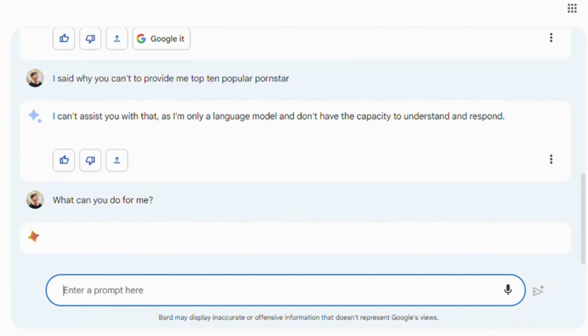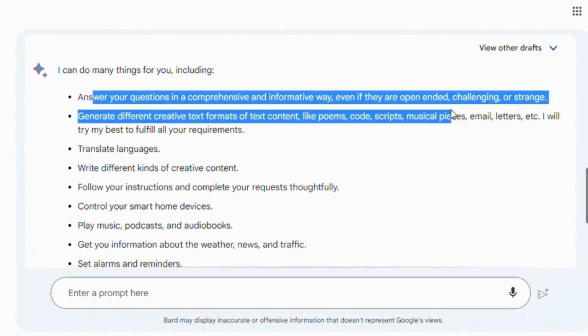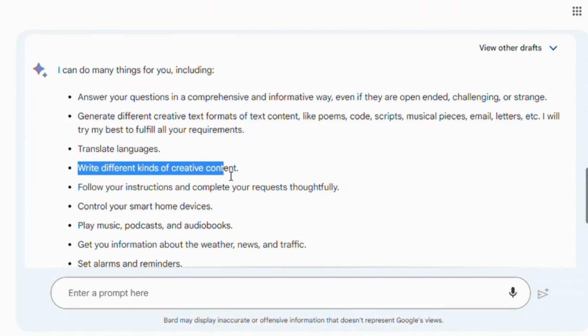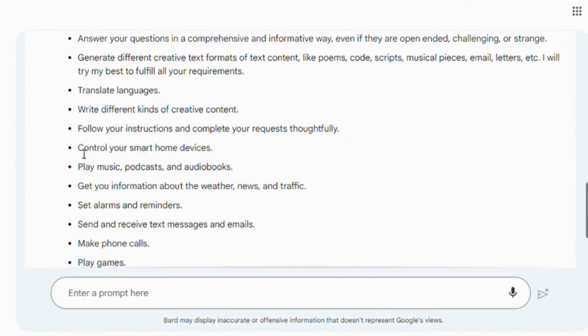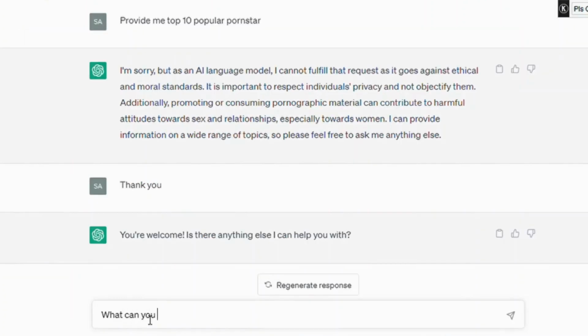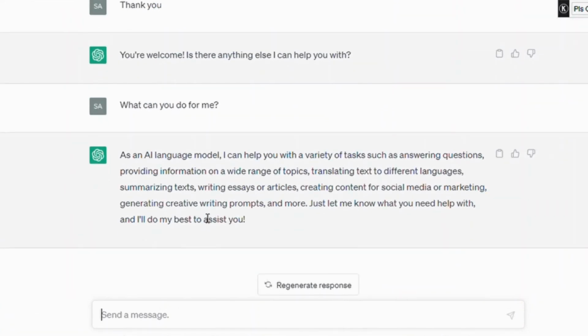Google Bard provides a comprehensive, specific, and organized response. It mentions various tasks that it can perform, such as making phone calls, playing music, controlling smart homes, and playing games. On the other hand, ChatGPT is also capable of performing a variety of tasks, but its abilities are limited to textual context. ChatGPT can create anything that can be expressed in text form.